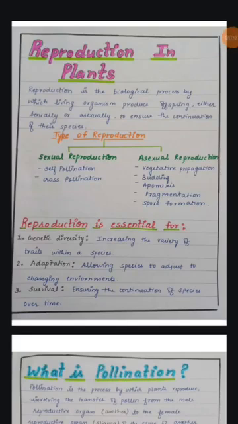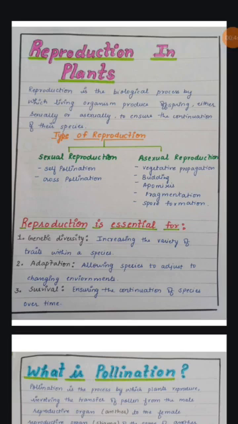Hello everyone. Today we will discuss reproduction in plants, that is, how plants reproduce. But basically, what is reproduction? Reproduction is a biological process by which any living organism produces its offspring either sexually or asexually. So reproduction in plants is of two types: one is sexual reproduction and the other is asexual reproduction. In this video, we discuss both types in detail.